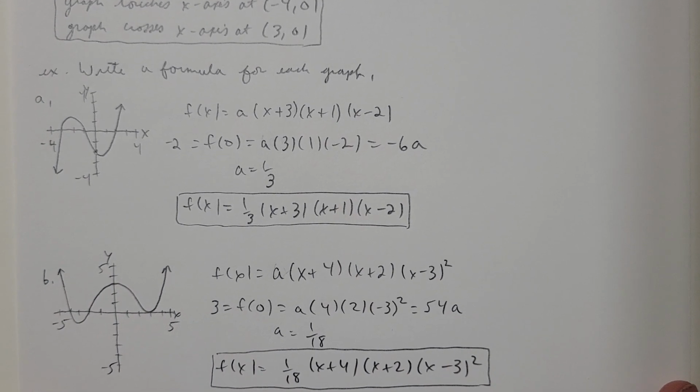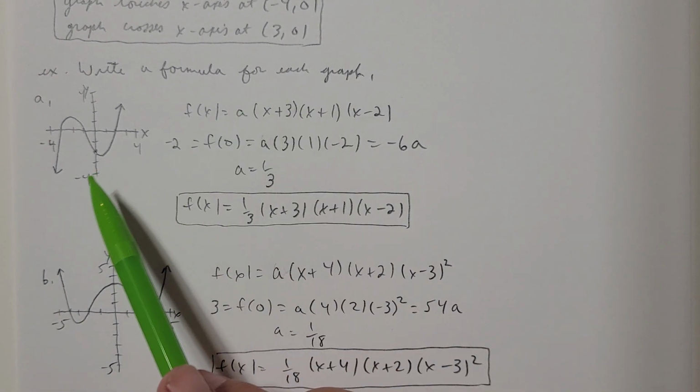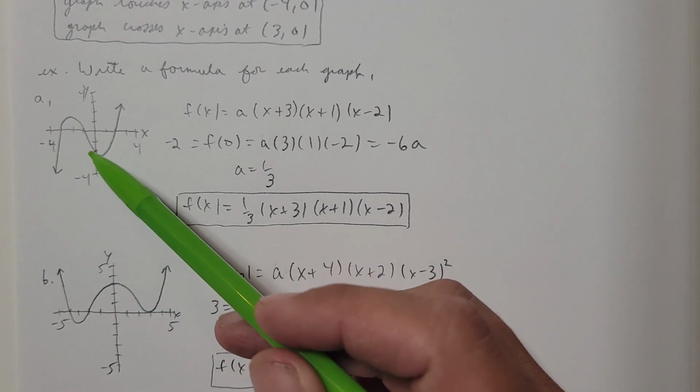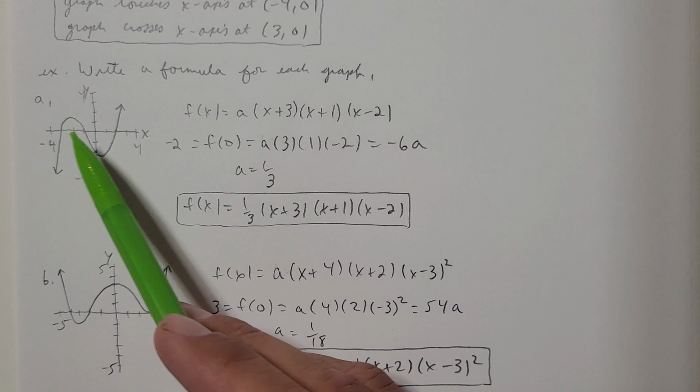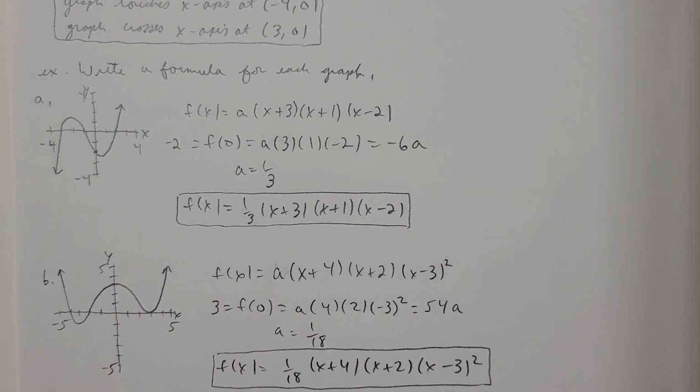Let's take a look at these two examples next. They want us to write a formula for each graph. So what if I have a graph that does something like that? Well, there's going to be 3 zeros. A 0 is the same thing as an x-intercept. So there's 1, 2, 3 x-intercepts. That means that the degree is going to be a degree 3 polynomial.